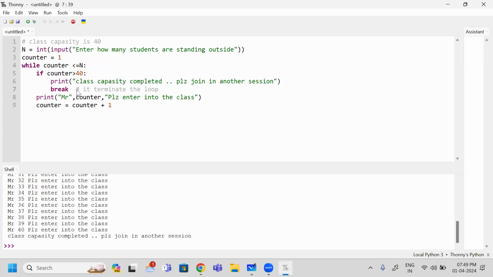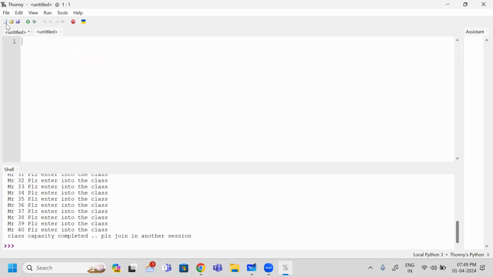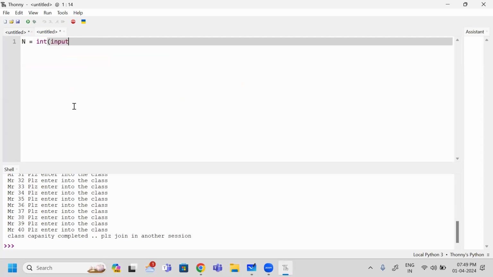The same program I am going to write using the for loop. So for that, again, I should know the n value. This n value belongs to input integer type. Int input, enter how many students willing to attend, or how many students are standing outside of class.